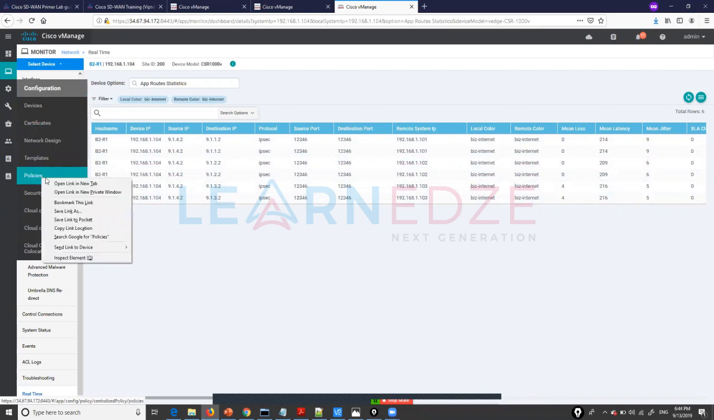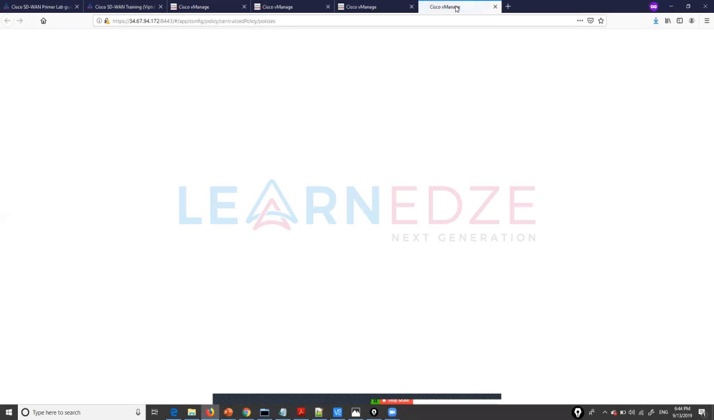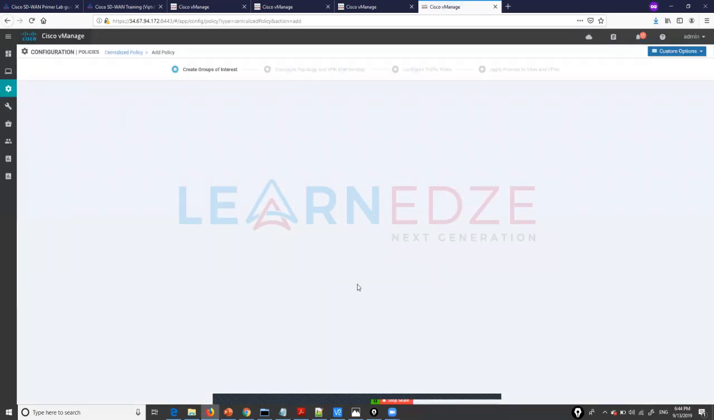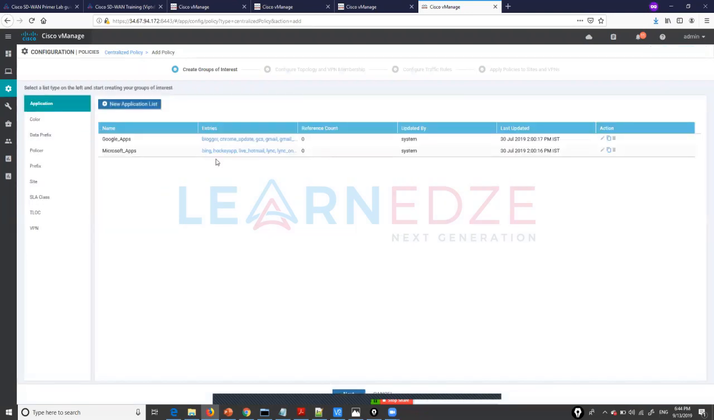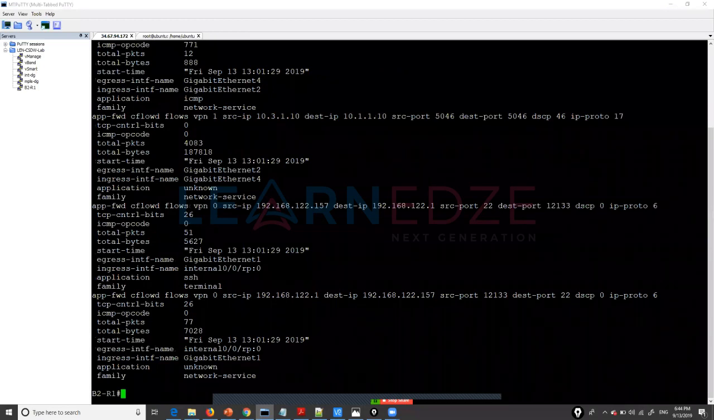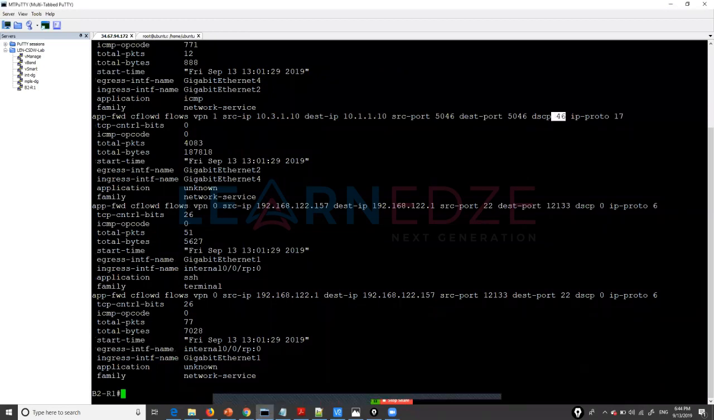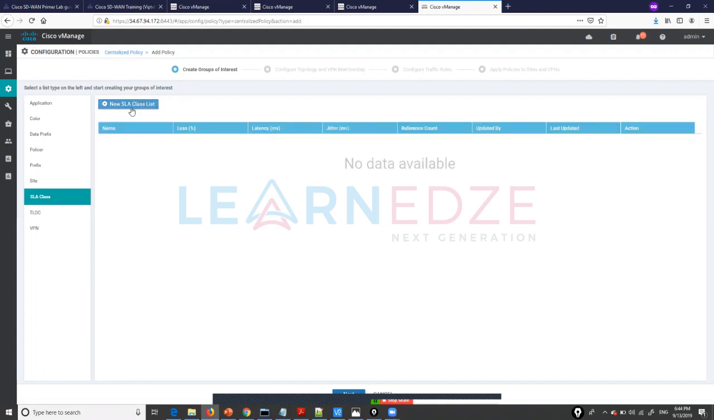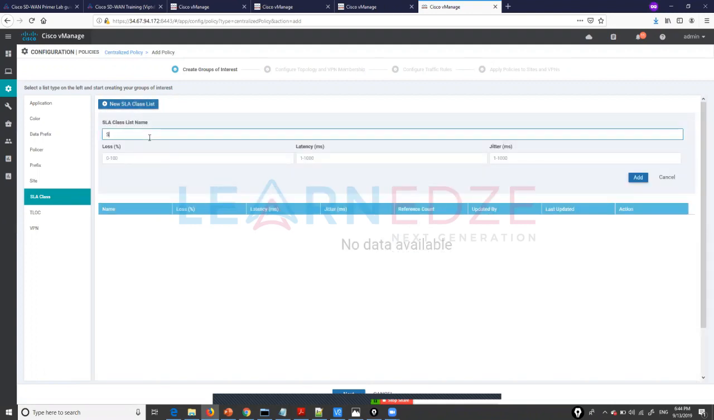Okay, so let me go ahead. I'll open another tab and create a policy. Basically we are trying to match based on the DSCP value. Our DSCP here is 46. Let us create our SLA class first. Let me give it a name, and then latency is, for example, 100 millisecond. Add.